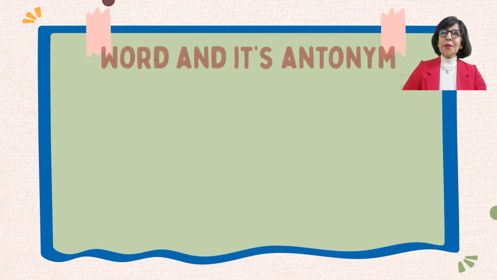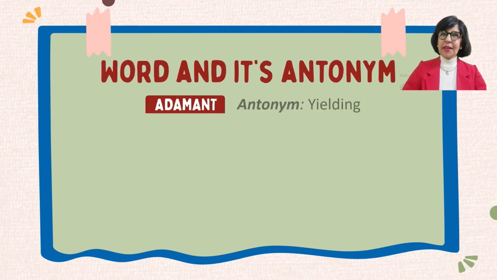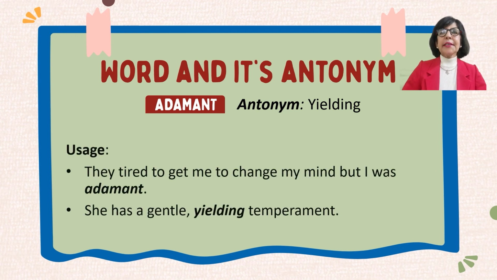The antonym of adamant is yielding. Adamant means hard or stubborn, while yielding means easygoing or flexible. For example, they tried to get me to change my mind, but I was adamant. She has a gentle, yielding temperament.